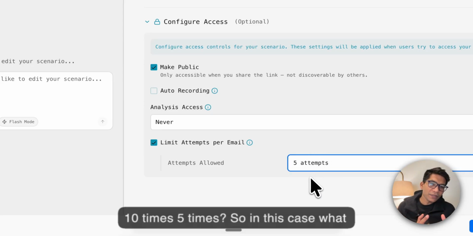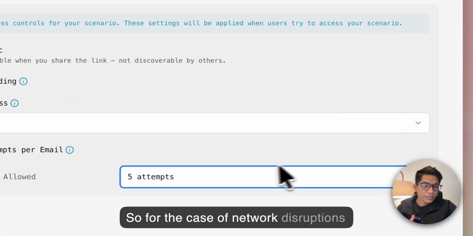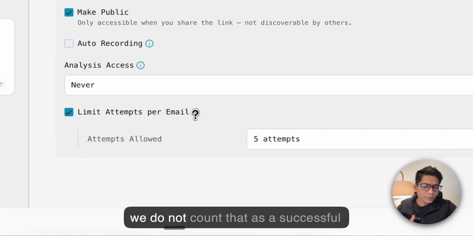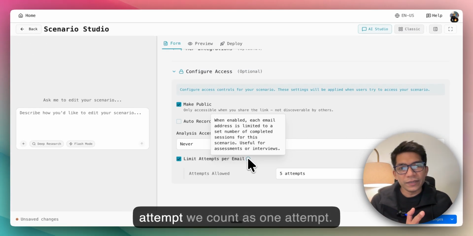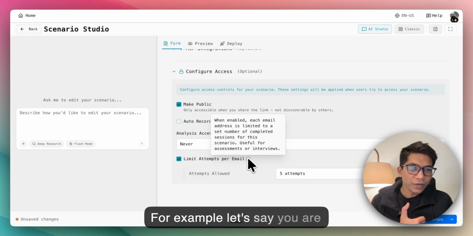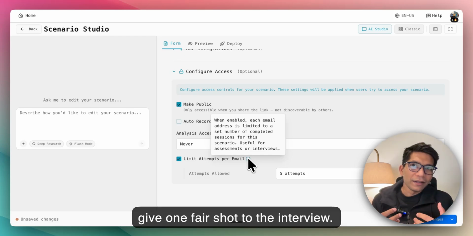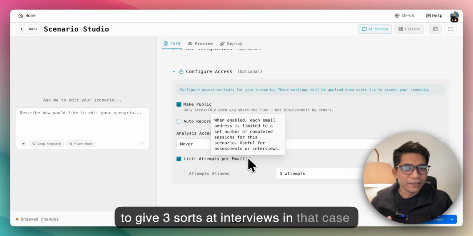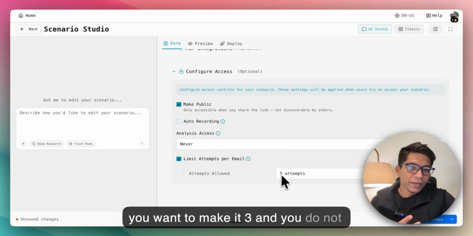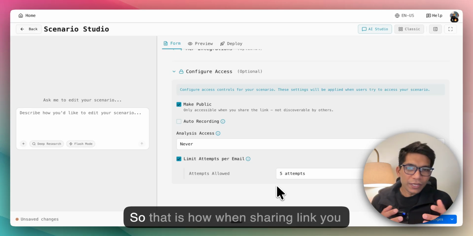So in this case, what happens is, let's say there is a network disruption. For the case of network disruptions, we do not count that as a successful attempt. Only a successful attempt we count as one attempt. For example, let's say you are conducting an interview, then you want to give one fair shot at the interview. In many cases, I have seen people want to give 3 shots at interviews. In that case, you want to make it 3. And you don't want to count a failed attempt when the network broke and things like that. So that is how you could control it when sharing a link.